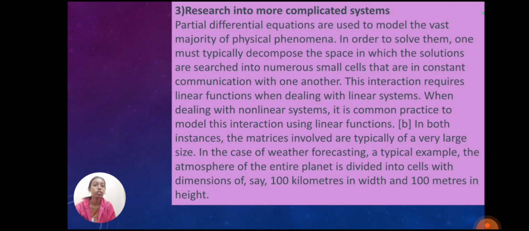In both instances, the matrices involved are typically of a very large size. In the case of weather forecasting, a typical example, the atmosphere of an entire planet is divided into cells with dimensions of say 100 kilometers in width and 100 kilometers in height.